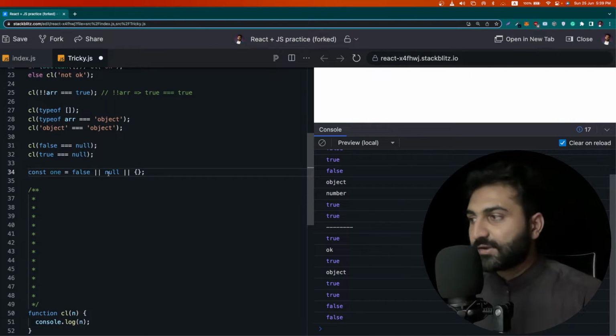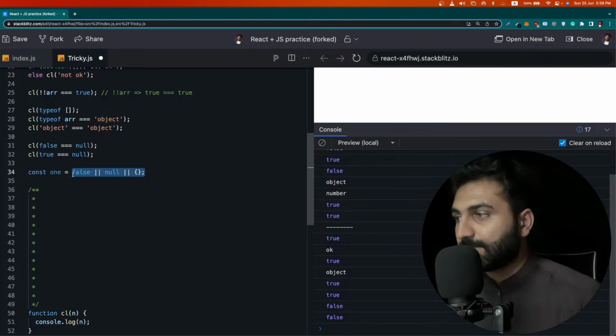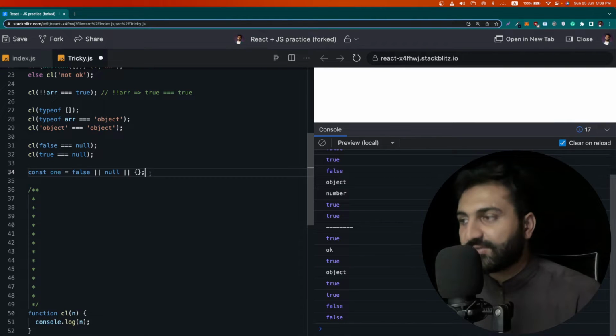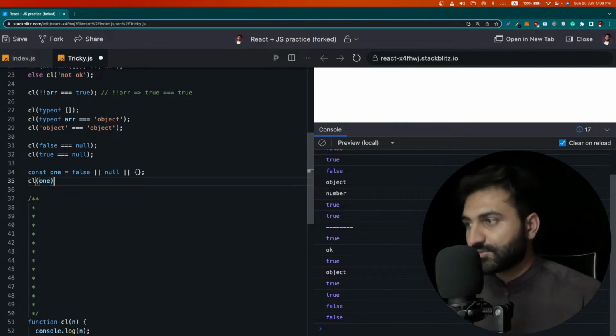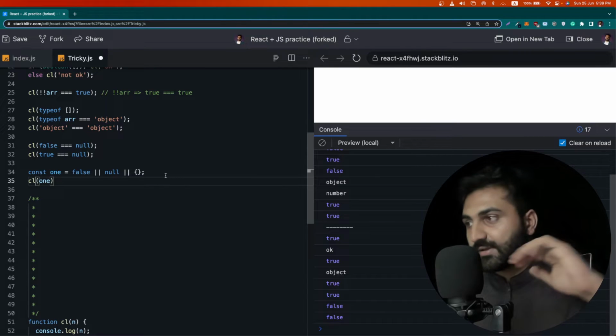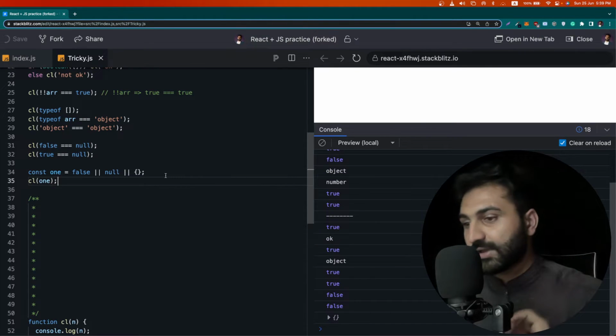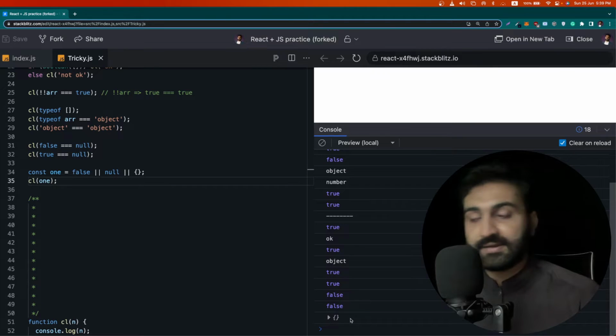Now whenever you create a variable 1, among all of these 3 values, what will be the value of 1? How will 1 be initialized? If I console out 1, what do you think the value will be? If you are considering it will be false, no, it's not true. It will be an empty bracket.